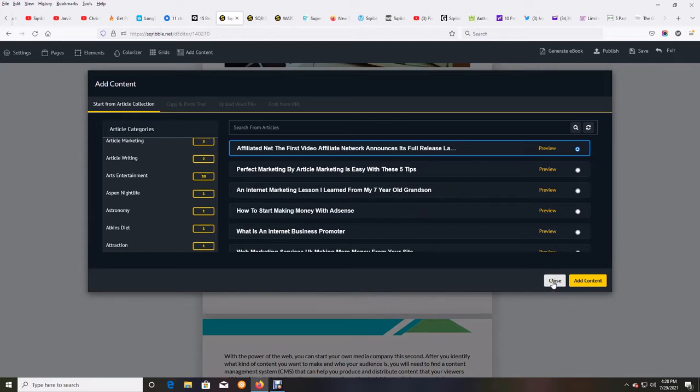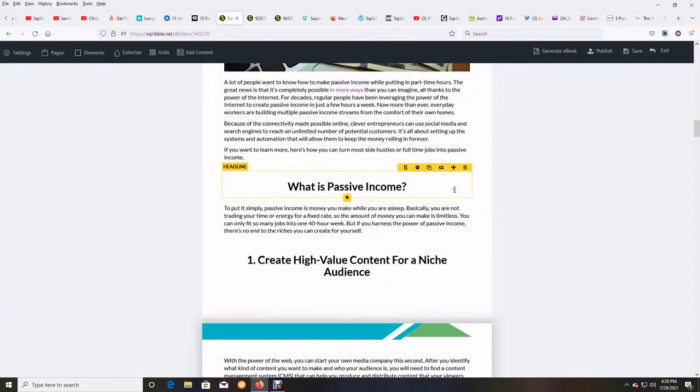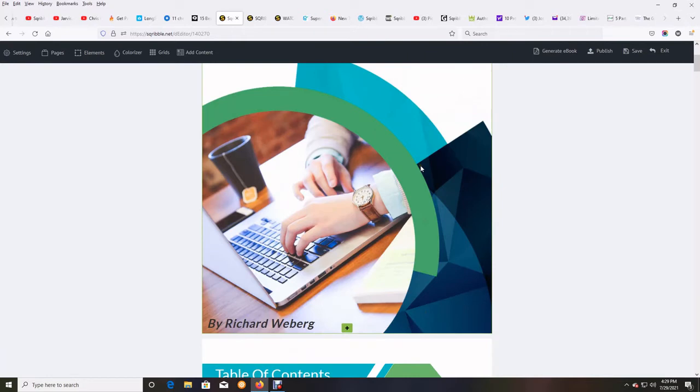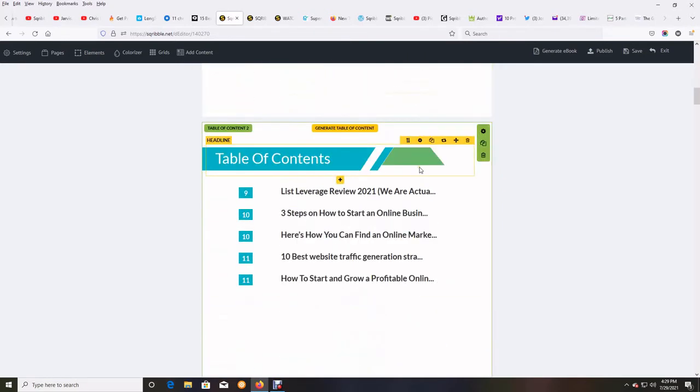But you can see article marketing, arts and entertainment, attraction, ATV, auctions, all kinds of different categories here to get some content from that you don't have to produce. Literally, you can create an ebook without writing a word. It's very true. So now I can click close because I'm not going to add any other additional content. I like this ebook just the way it is. Everything to me looks great.